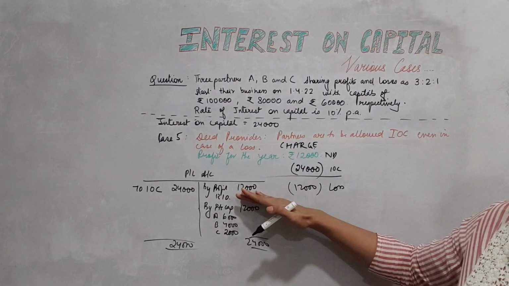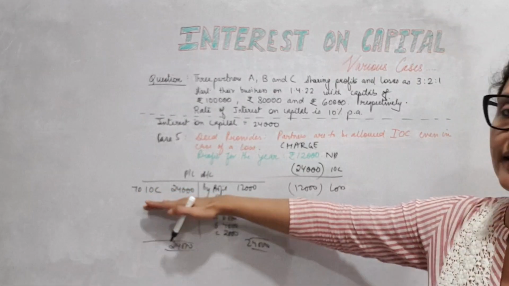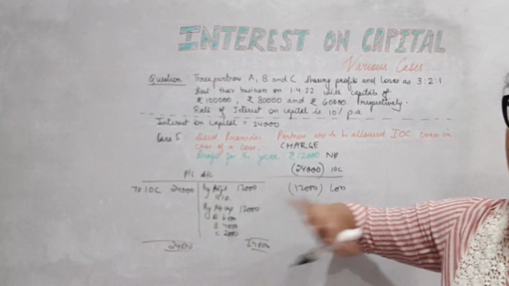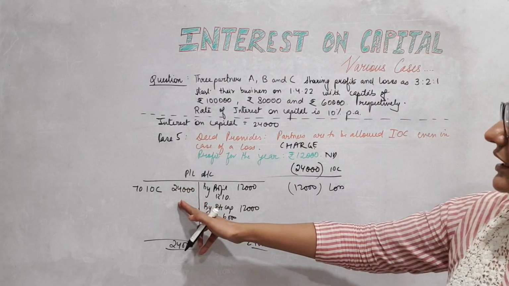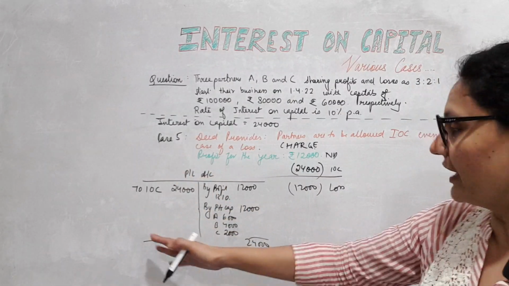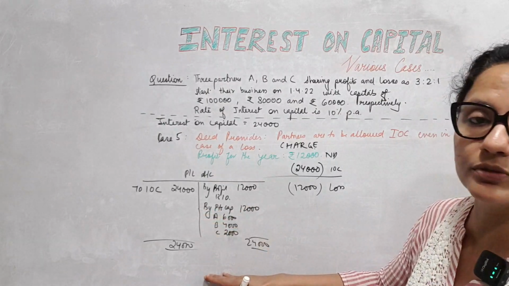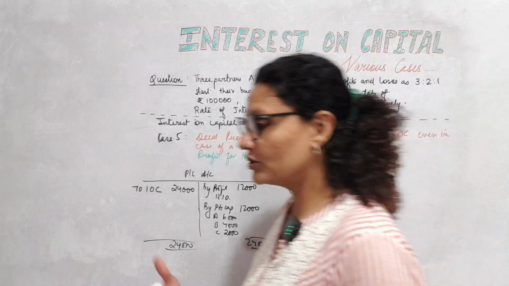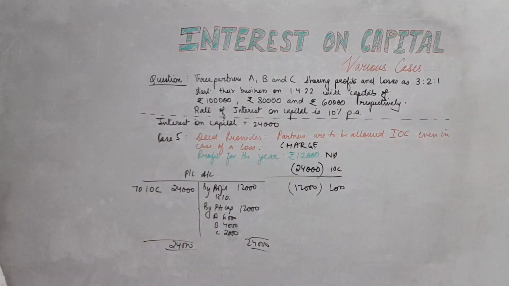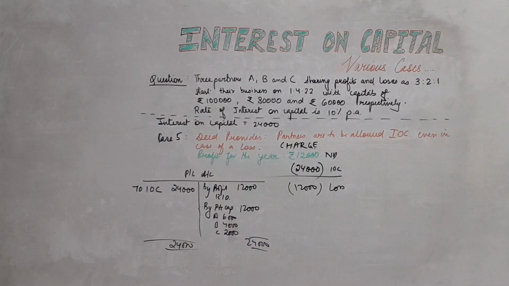The profit was there for the year, 12,000. I debited IOC because I have to provide it as a charge. I have to give the entire 24,000. I cannot stop at 12,000. So ultimately the debit side becomes heavier. So it results in a net loss of 12,000, which has to be distributed to the partners in their profit sharing ratio. So here the journal entries, if you're asked for journal entries instead of the account, please take down the account.